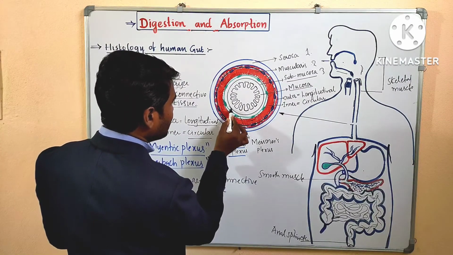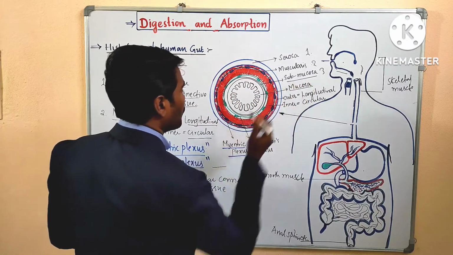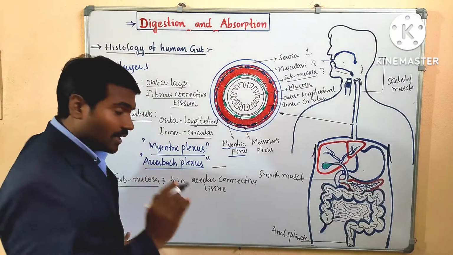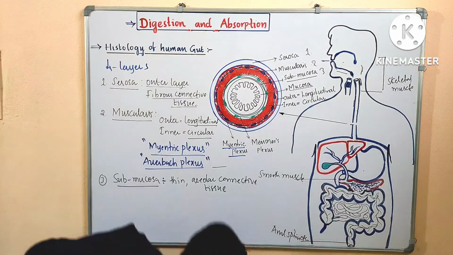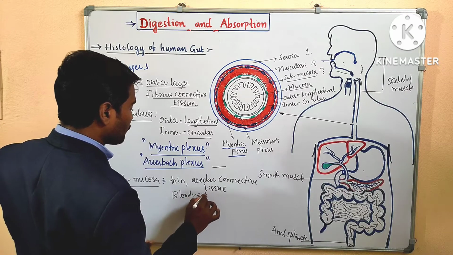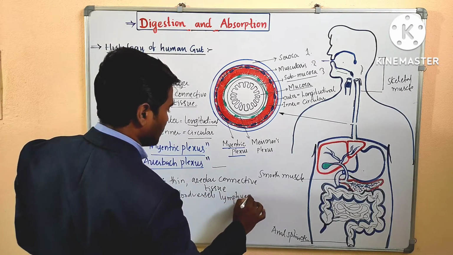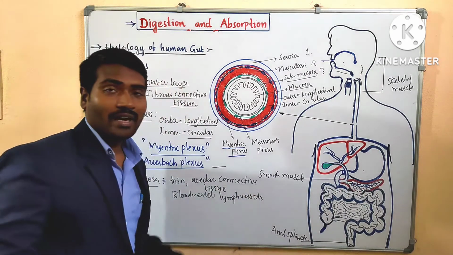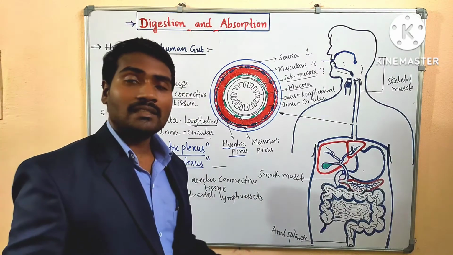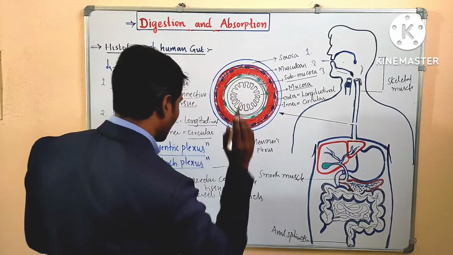This is the area which is called submucosa. This submucosa contains many blood vessels. What does it contain? Blood vessels, lymph vessels, and also lymphoid tissues. It contains blood vessels, and lymphoid tissues are present in the submucosa.